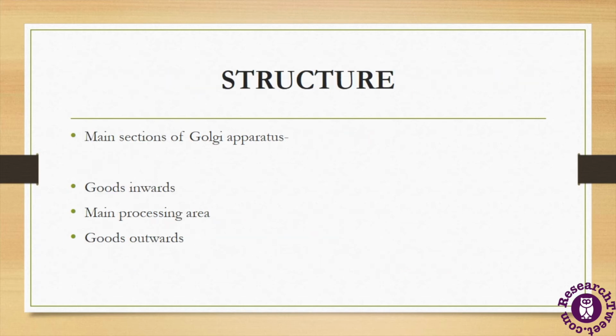Now the Golgi apparatus consists of different sections. There are three main sections which are divided in the Golgi body, and these sections are Gott's inverse, which is the cis phase of Golgi network, which is near to the endoplasmic reticulum, and it follows the transitional elements. Now the another section is the main processing area, which is also called the Golgi stack, and this contains the cisternae of Golgi apparatus. Now the third section is Gott's outward. It is the trans Golgi network, which helps in the biochemical packaging into vesicles.